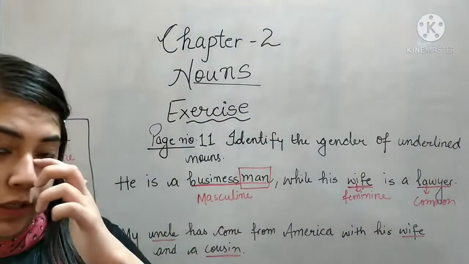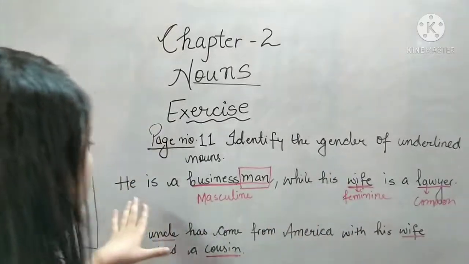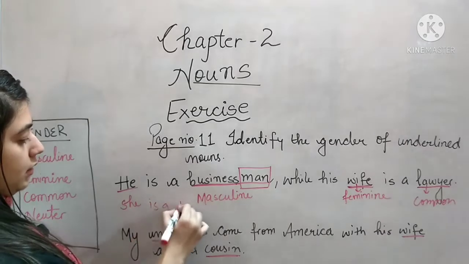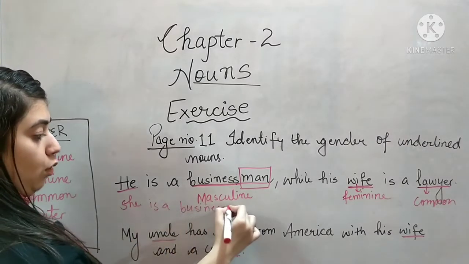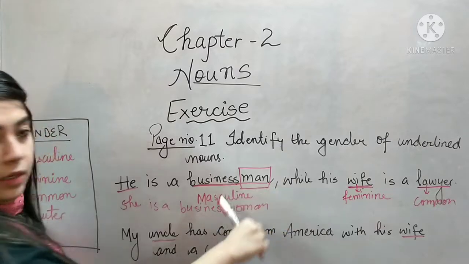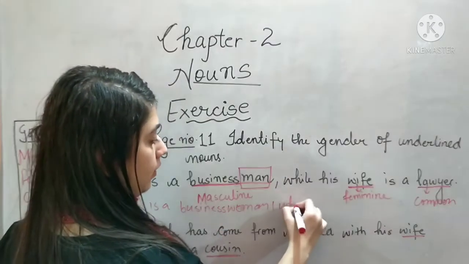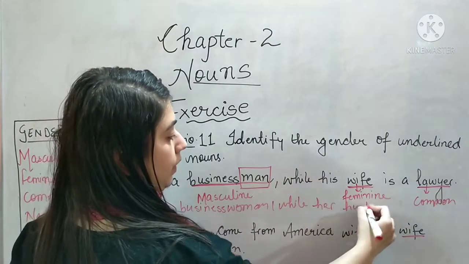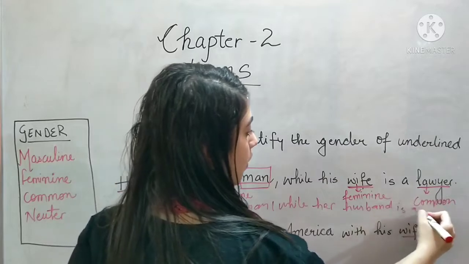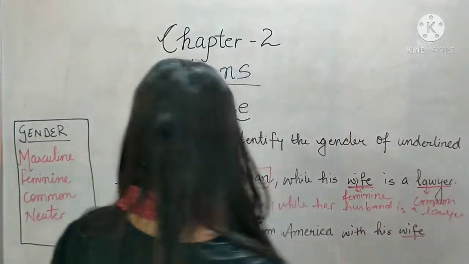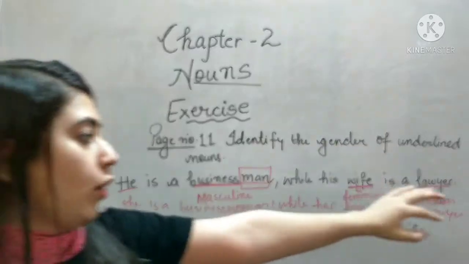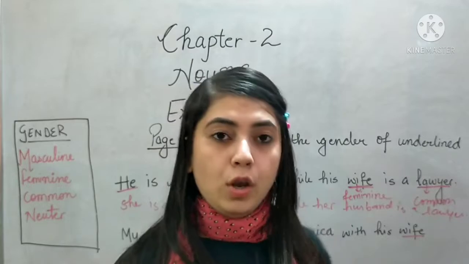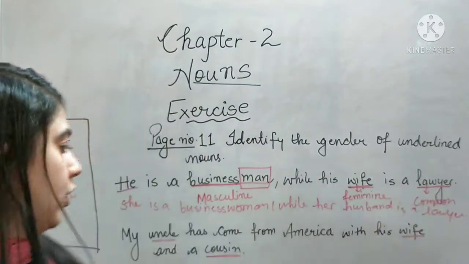Now if we change it, the whole sentence will be changed. For example, he will get changed to she. She is a business woman. Man, woman. While, now his will also get changed. Her husband is a lawyer. Why am I not changing this word lawyer? Because I already told you that this is common. For male and female, we use lawyer only. So that's why this word will not get changed.